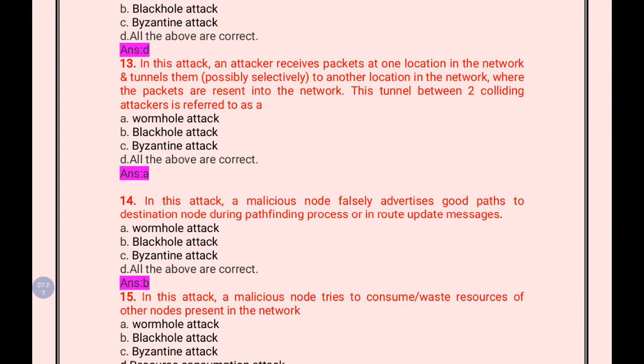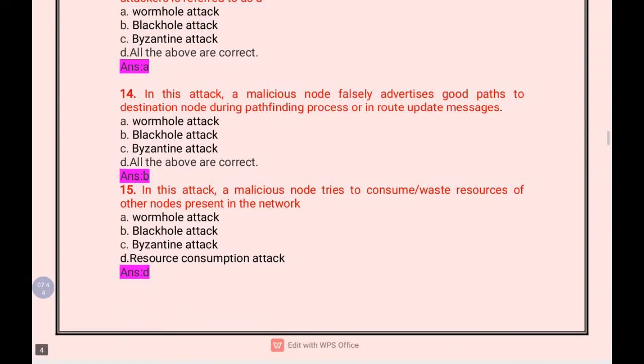And the next one is, in this attack a malicious node falsely advertises good path to destination node during pathfinding process or in route update messages. That is falsely advertising the paths. So that is taking place in black hole attack. This is the definition of black hole attack. Okay. And the next one is, in this attack a malicious node tries to consume or waste resources of the other nodes present in the network, unnecessarily wasting the energy of other nodes. So this takes place in resource consumption attack. So this is called resource consumption attack.